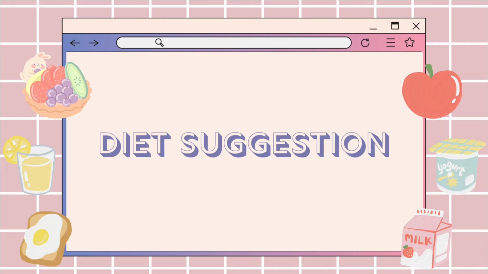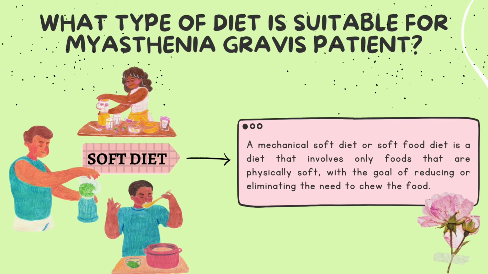Diet suggestion. What type of diet is suitable for myasthenia gravis patients? The answer is soft diet. Soft diet is a diet that involves only foods that are physically soft, with the goal of reducing or eliminating the need to chew the food.